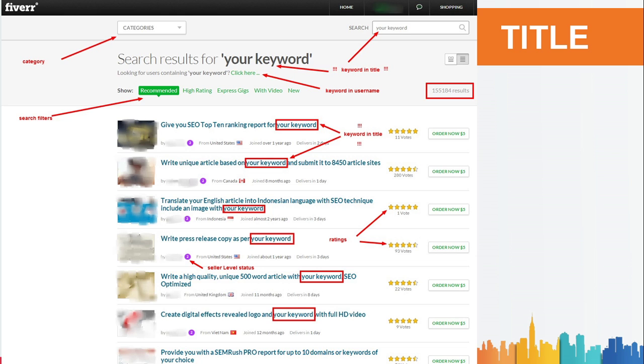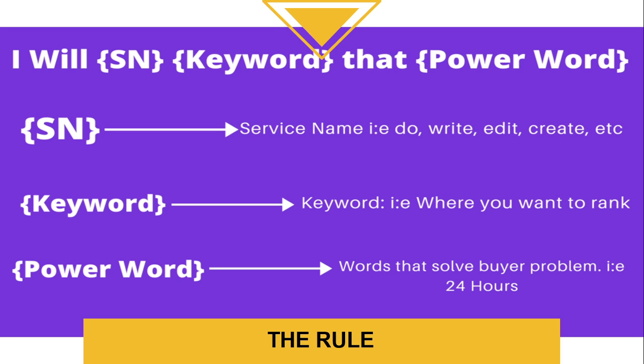So moving to the next point, it is very clear that we should be very specific about our title, because the title is something which will be shown to the client, and if our title is not good, then there's very little probability that we will ever get the order or get to the top of our pages. There's a very successful formula that is used by Fiverr people, and that is: "I will" plus the service name, whatever you want to write here. The service name can be: I will edit, I will create, I will redraw, I will troubleshoot, I will redesign.